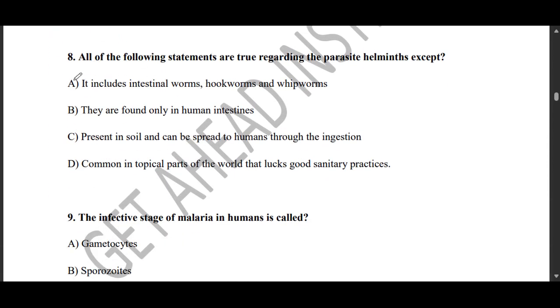We go to question 8. Question 8 says, all of the following statements are true regarding the parasite helminths, except: A, it includes intestinal worms, hookworms, and whipworms. B, they are found only in human intestines. C, are present in soil and can be spread to humans through ingestion. D, common in tropical parts of the world that lack good sanitary practices. So here they want a false statement.